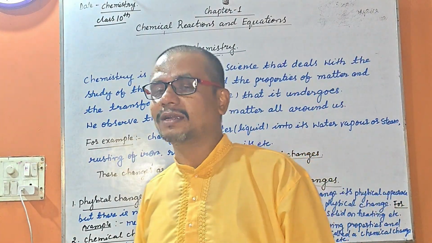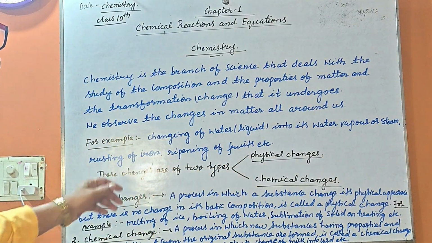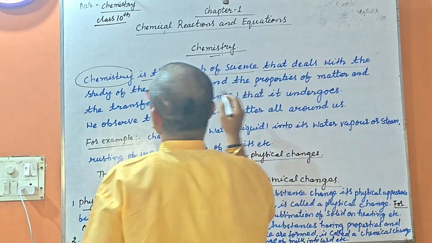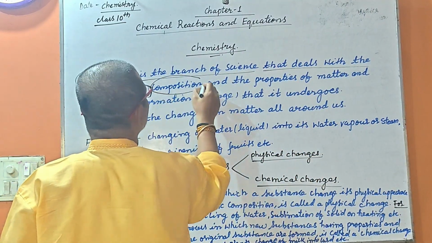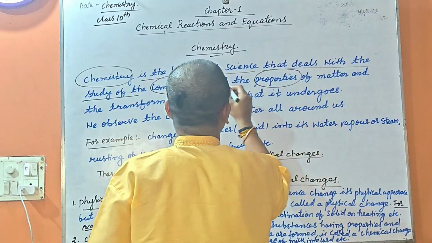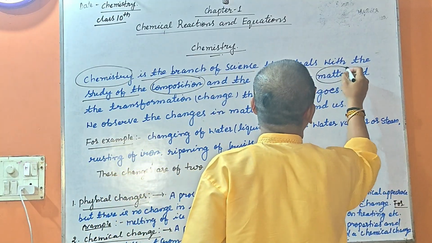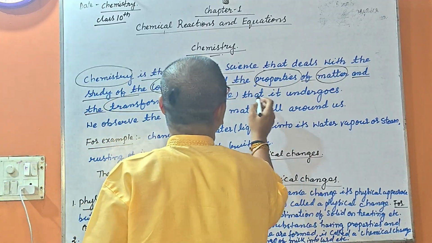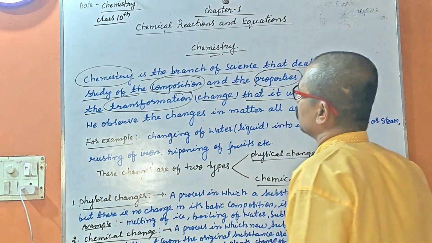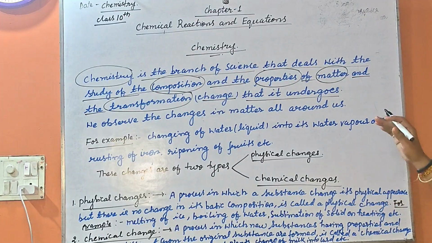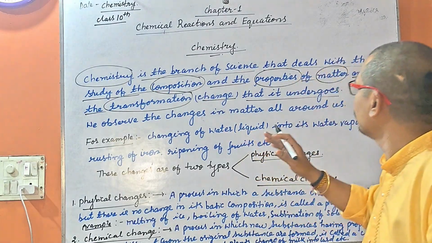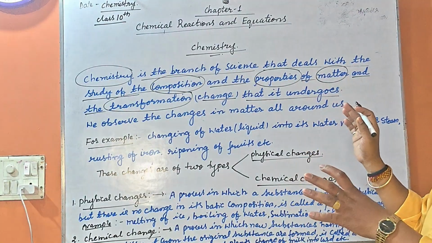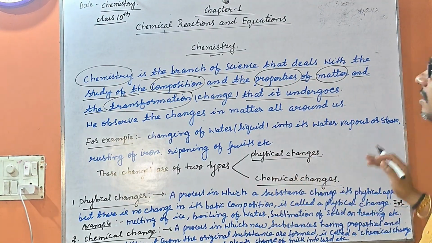So, my dear student, let us understand first of all what is chemistry. Chemistry is the branch of science that deals with the study of the composition and the properties of matter and transformation, that is, change during the chemical change or chemical reaction that it undergoes.